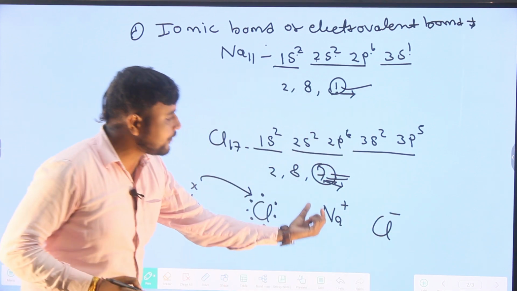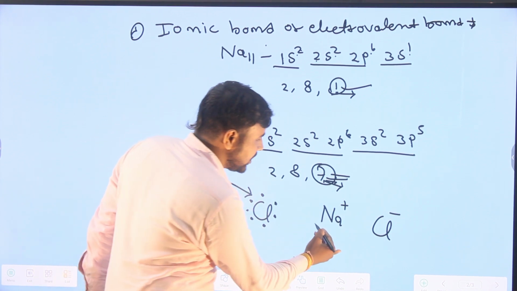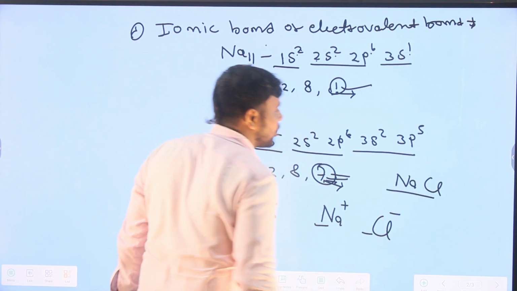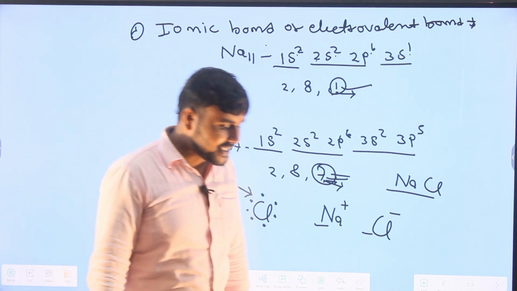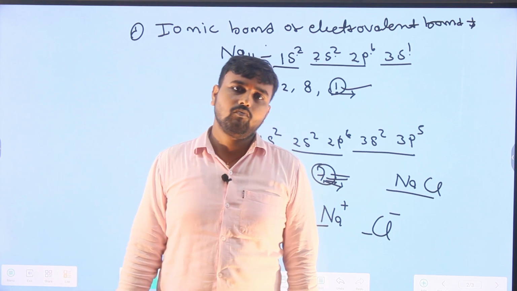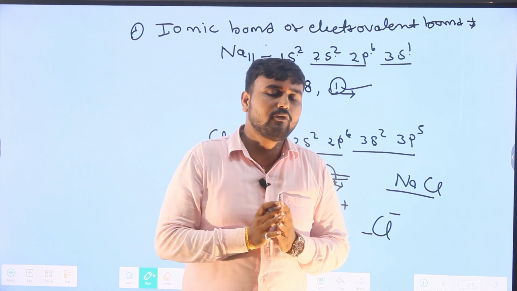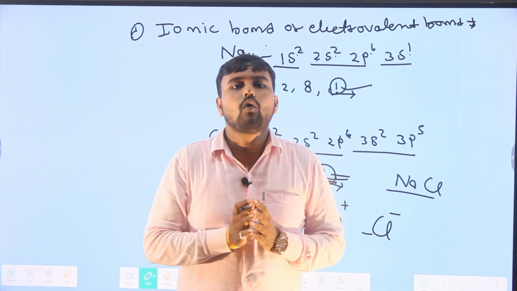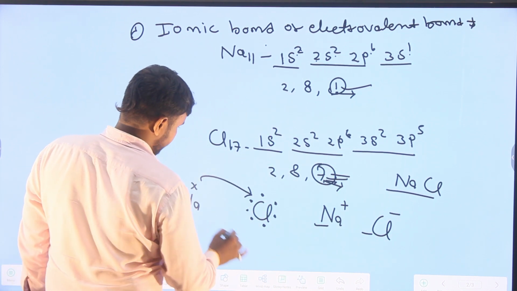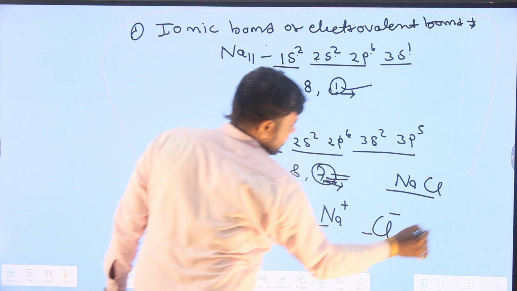A force of attraction occurs between the sodium atom and the chlorine atom, forming the NaCl compound, which is known as common salt, sodium chloride. Thus, we can say that when complete transfer of electrons occurs between atoms, the resultant bond formation is known as ionic bond or electrovalent bond. Next, we have the second bond, which is known as covalent bond.